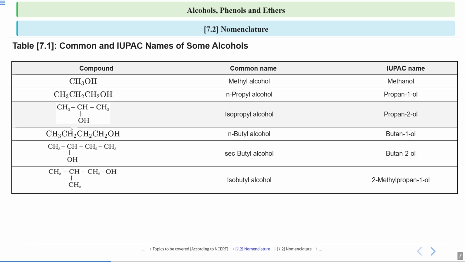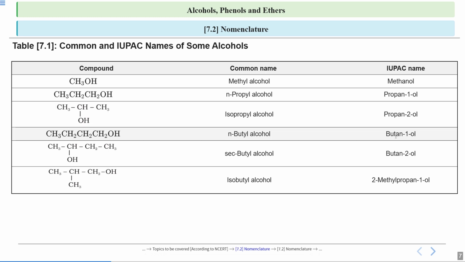Now see this example. First we will write the common name, that is the name of the alkyl group. See how many carbon atoms are there: 1, 2, 3, 4. So the name of the alkyl group will be butyl, and we will write the word alcohol at last. So this is butyl alcohol. And the N here denotes that this is a linear chain. There is no branching.